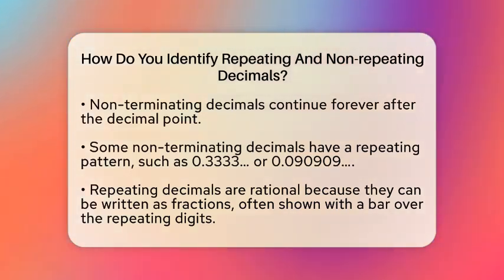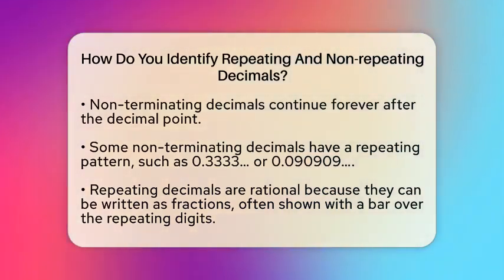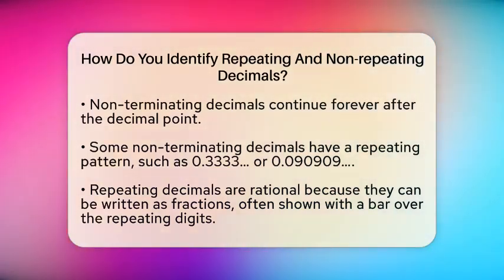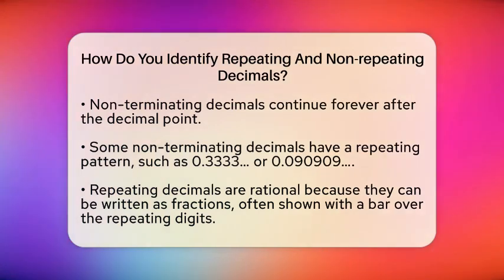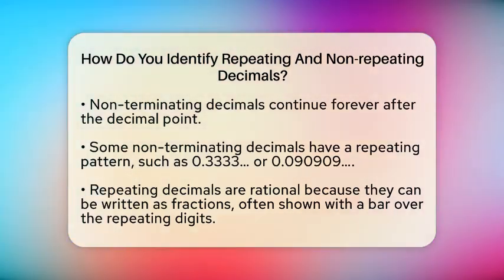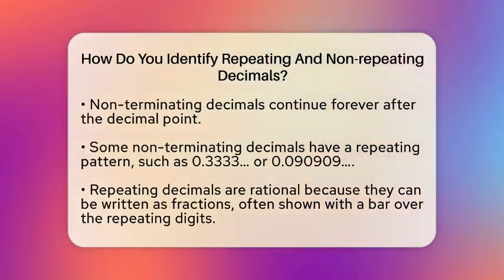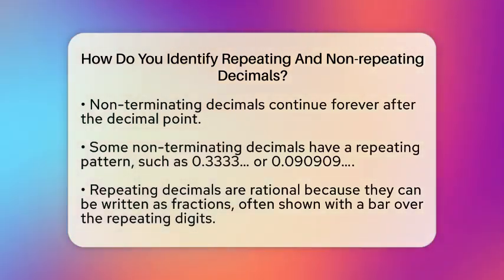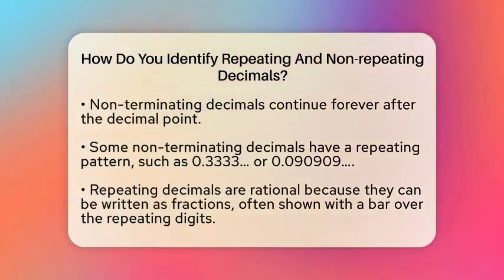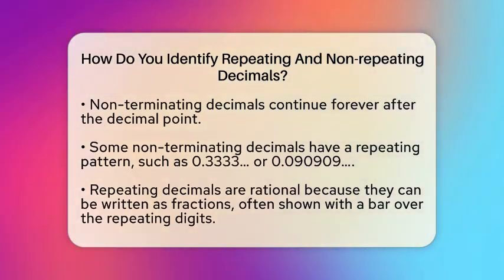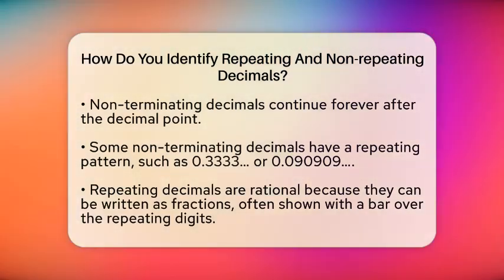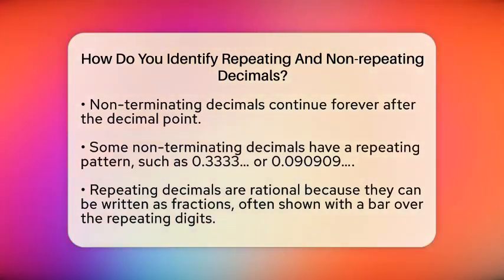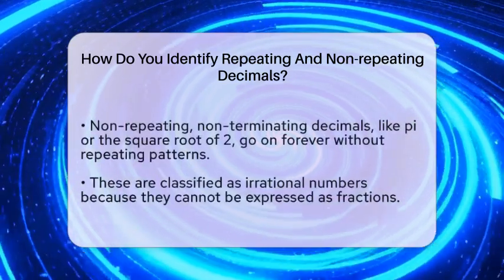Now, if the digits after the decimal point go on forever, things get more interesting. These are called non-terminating decimals. But not all non-terminating decimals are the same. Some have a repeating pattern of digits that go on forever. For example, 0.3333, where the 3 repeats endlessly, or 0.90909, where the digits 0 and 9 keep repeating in a cycle. These are called repeating decimals. They are also rational numbers because they can be written as fractions.